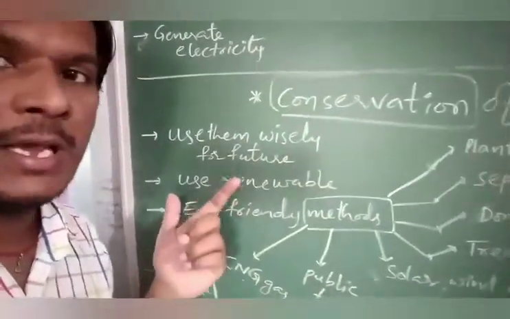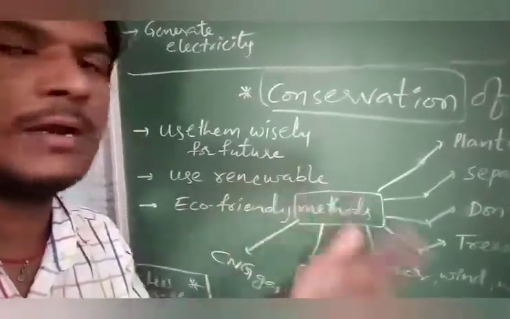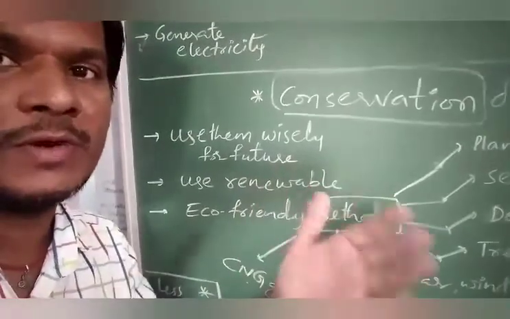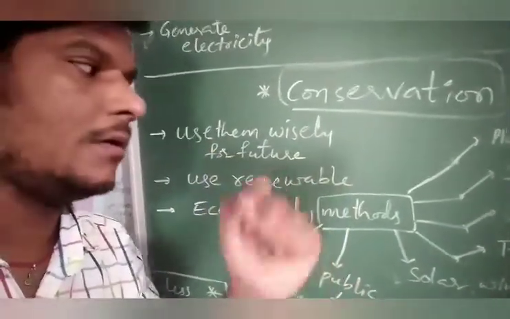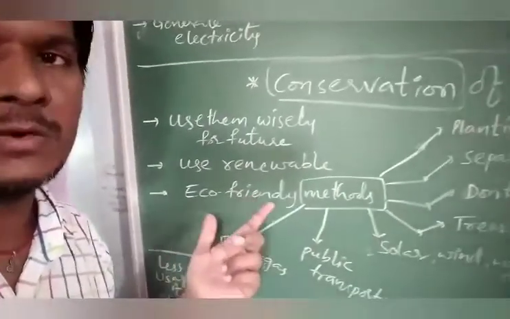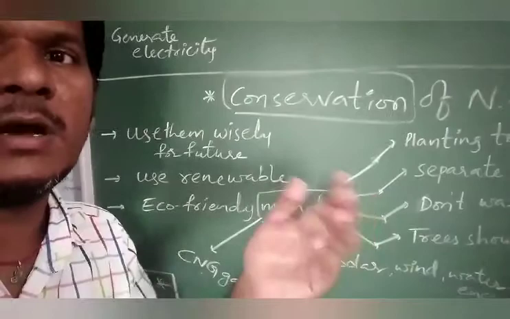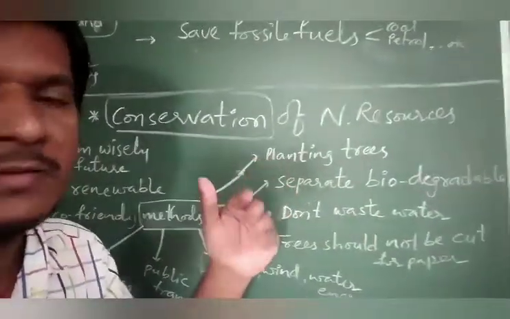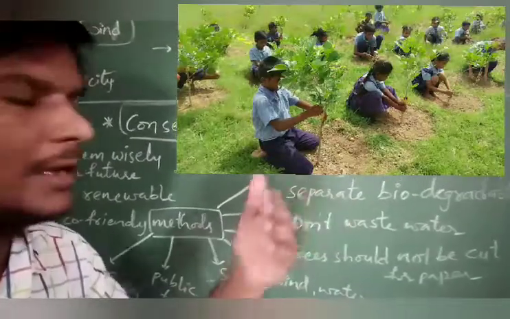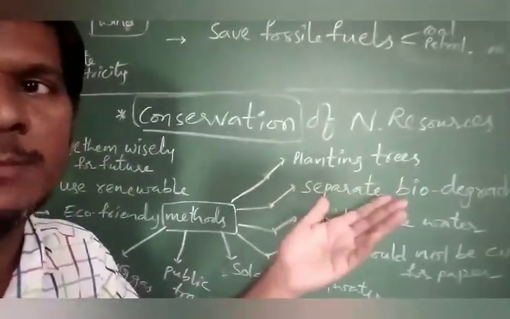Next, we have to use mostly renewable resources. We should not depend on the non-renewable. And eco-friendly methods, what we are discussing, means environment-saving methods. How to save the natural resources, for example, forest, saplings, like Haritha Haram programs, planting trees, afforestation we have to develop. This is one method.